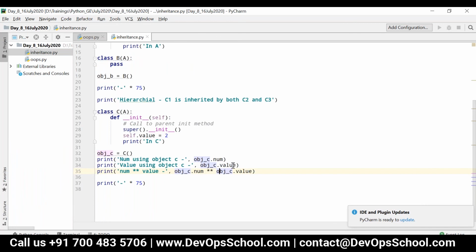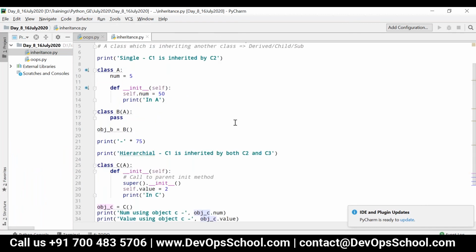So like this, you can invoke the super init method. Either you can do it like this, or you can say A.__init__(self), with the class name. Here we are invoking via the class name, that's why we are passing the parameter called self.